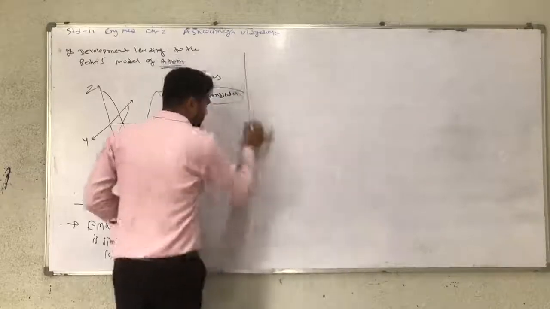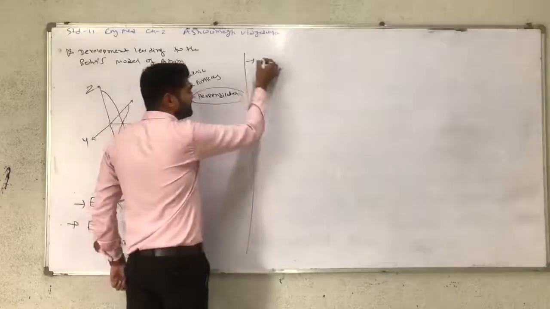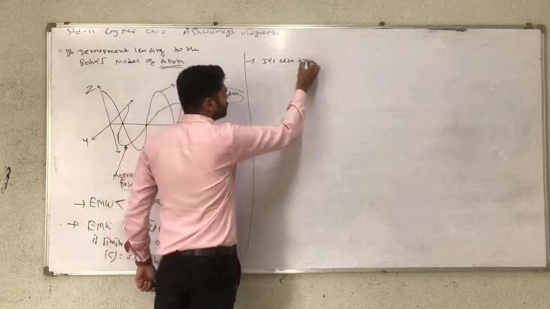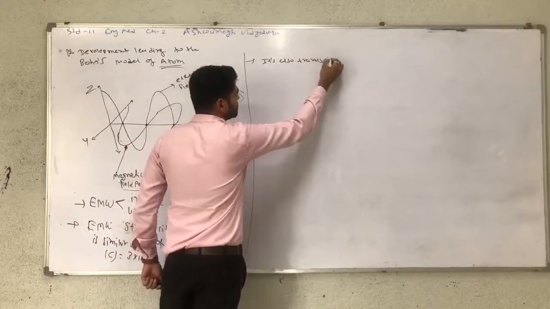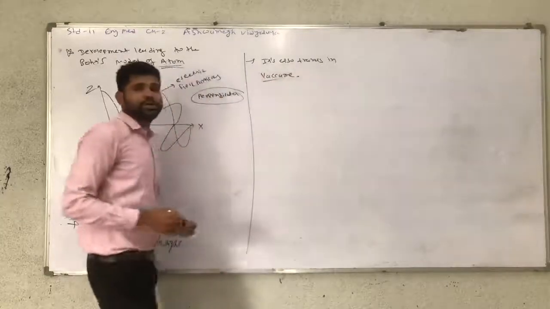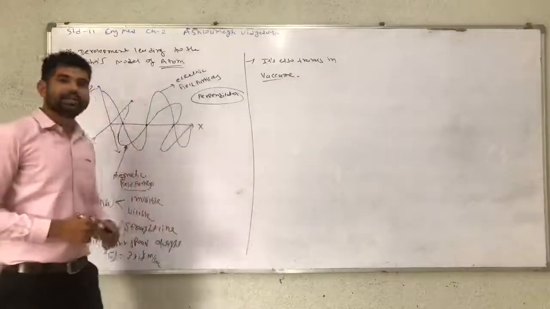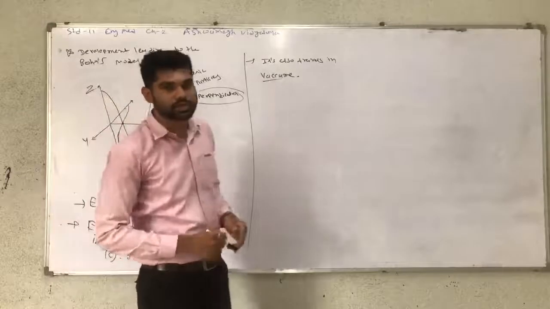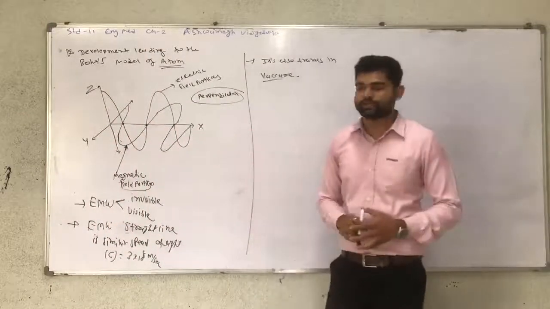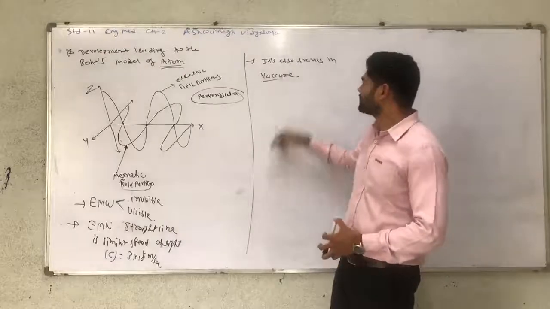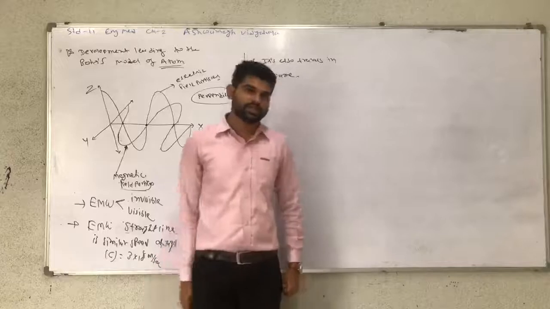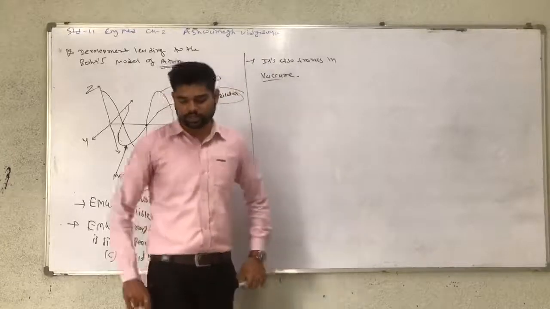The next point is that they also travel in a vacuum. This point is understood by an example. Sunlight passes from a far distance, traveling in a vacuum, and sunlight is one type of electromagnetic wave, so it also travels in a vacuum. In a vacuum medium, these electromagnetic waves also travel.